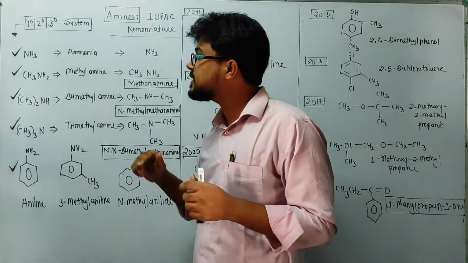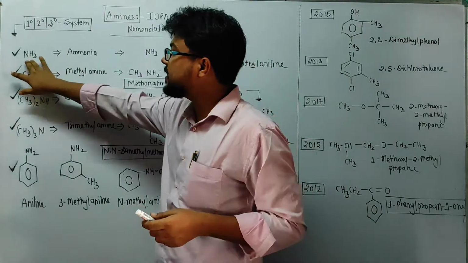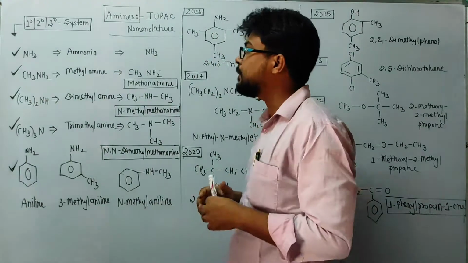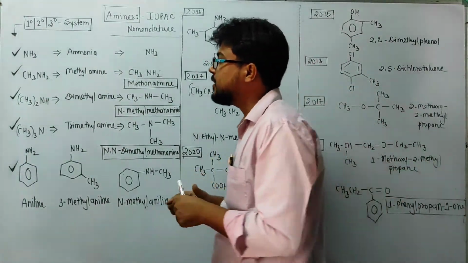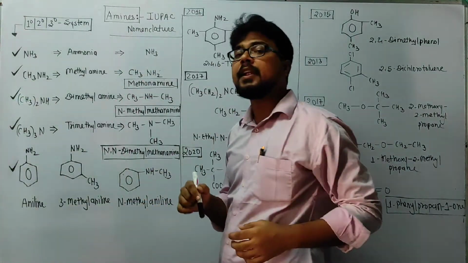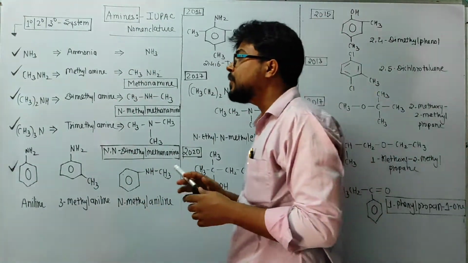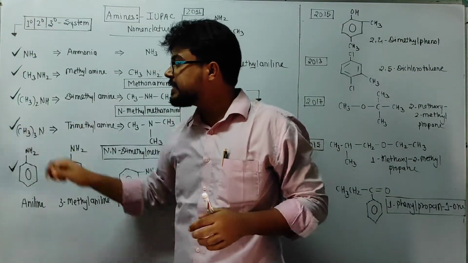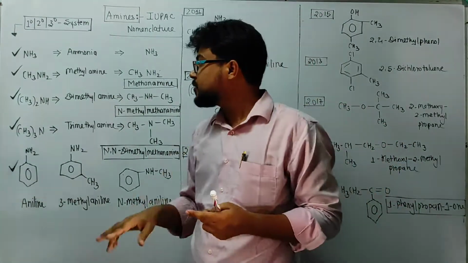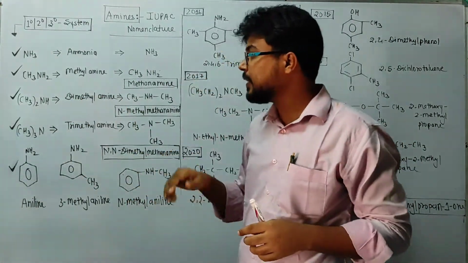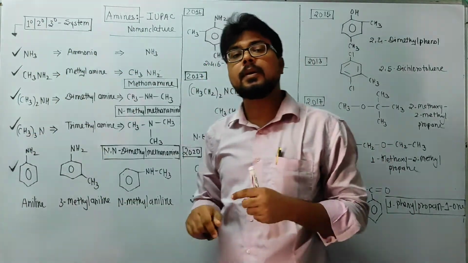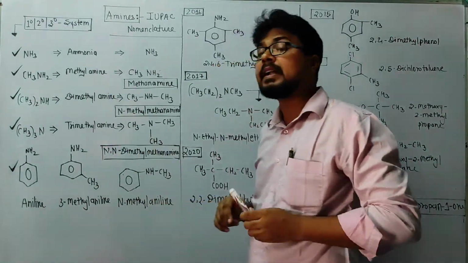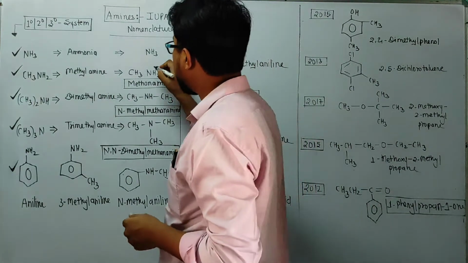Same thing we can discuss with amine. If NH3 is there, then we know it as ammonia. Suppose CH3NH2: if we replace one H from NH3 and in place of hydrogen we fix CH3, then it will become methylamine. If we replace two hydrogens from ammonia and attach CH3 two times, means methyl two times, it will be dimethylamine. If I replace all the hydrogens from ammonia by methyl groups, then it will become trimethylamine. But their IUPAC naming is important.